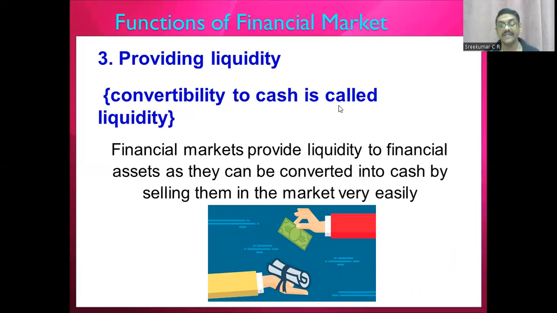Those who have surplus funds give them to the financial market, and there are people who are eagerly ready to buy, so the security can be sold easily. There is no waiting time and no issue in getting converted into cash. Conversion of a security to cash is very easy. That point is called providing liquidity.